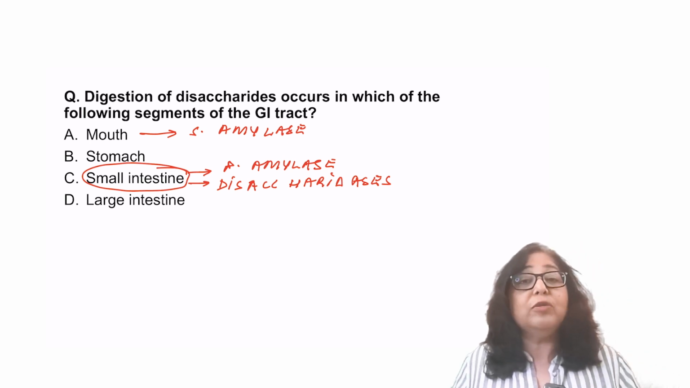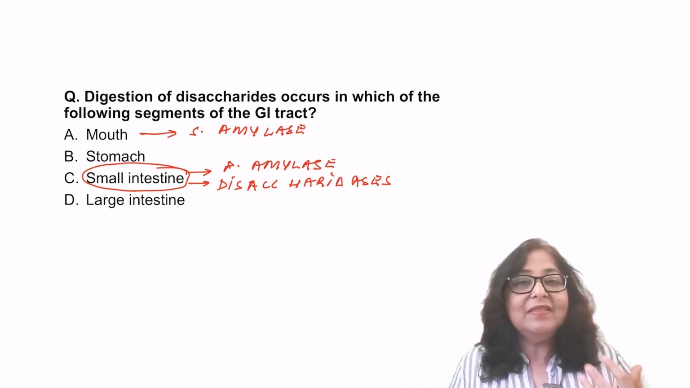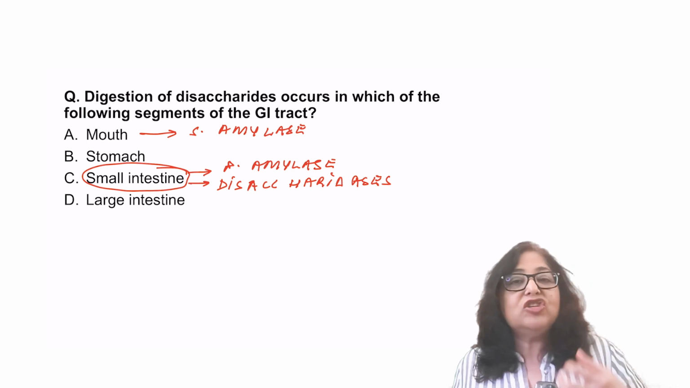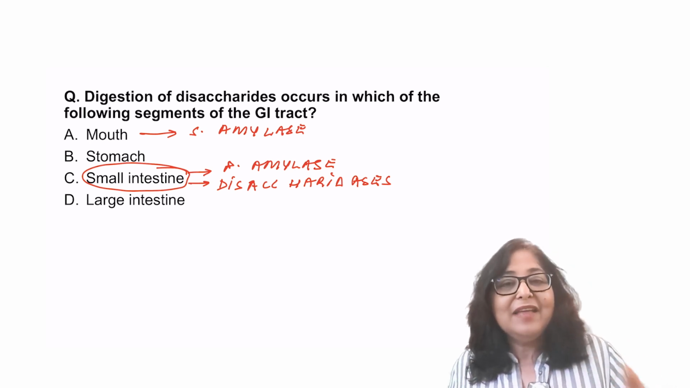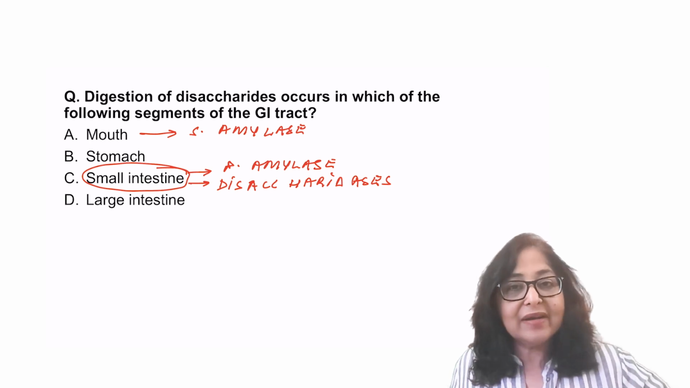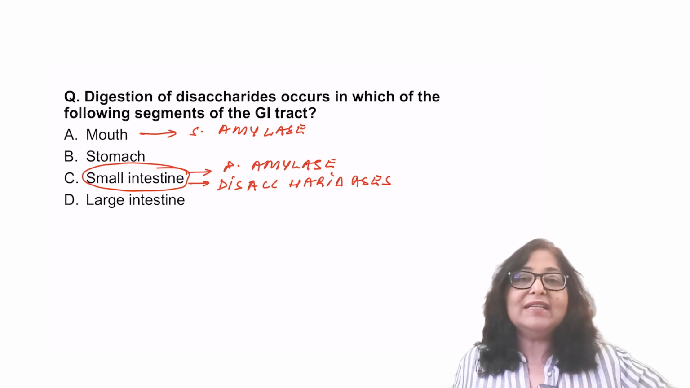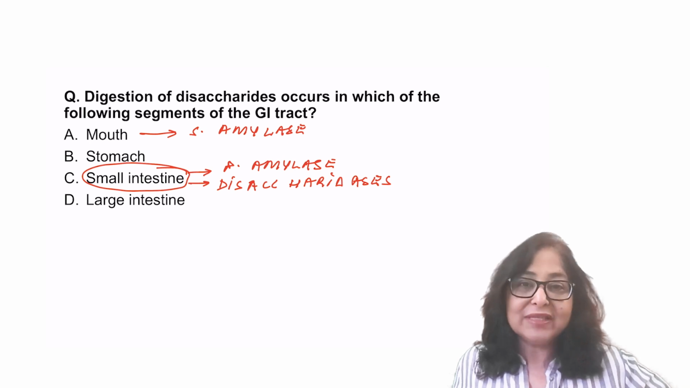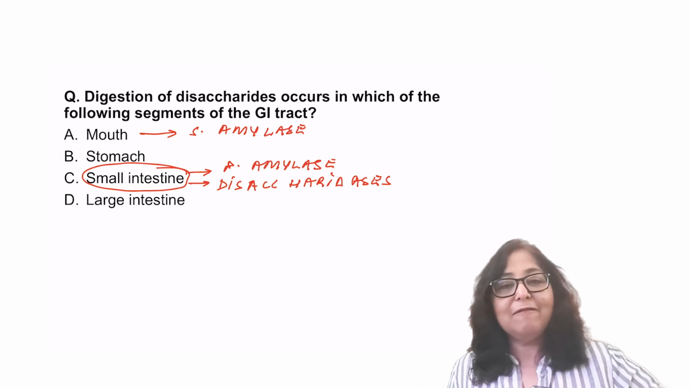Small intestine, or the brush border enzymes, the disaccharidases such as sucrase, lactase, these will act on the disaccharides and convert them into monosaccharides. And carbohydrates will be absorbed in the form of monosaccharides: glucose, galactose, fructose.